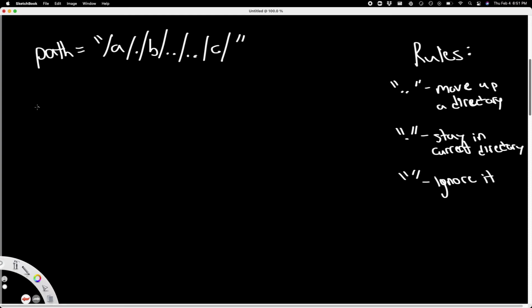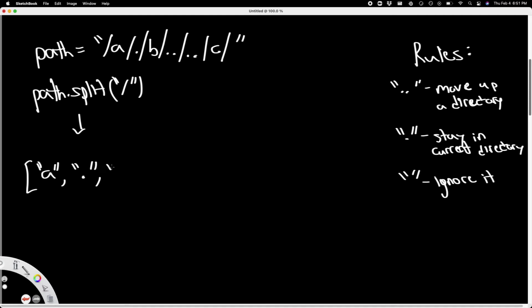So now let's call path.split. We're going to split it by slashes. This will give us the array: directory A, period, directory B, move up a directory, two periods, two periods, and then C.